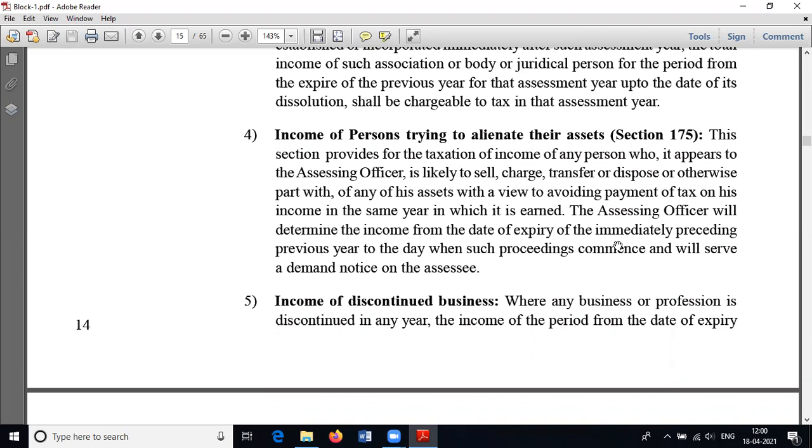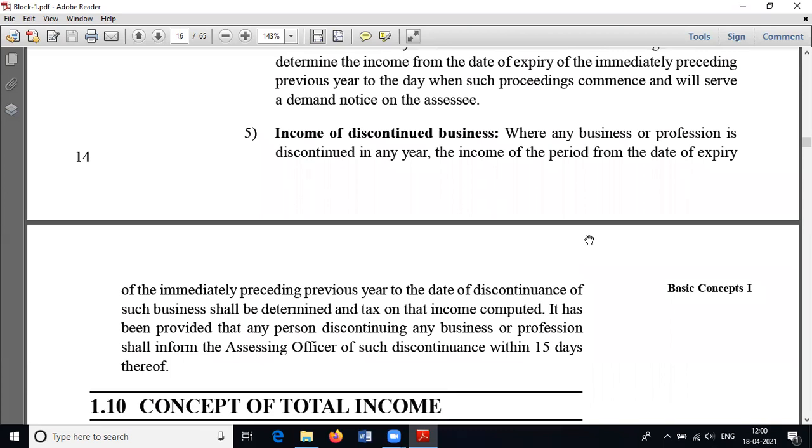Okay. Then the last one is income of discontinued business. It means that where any business or profession is discontinued in any year, the income of the period from the date of expiry of the immediately preceding previous year to the date of discontinuance of such business shall be determined in the previous year itself.